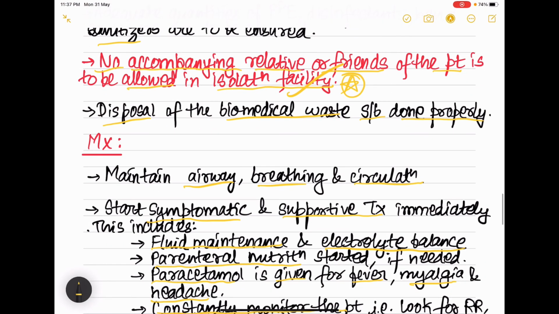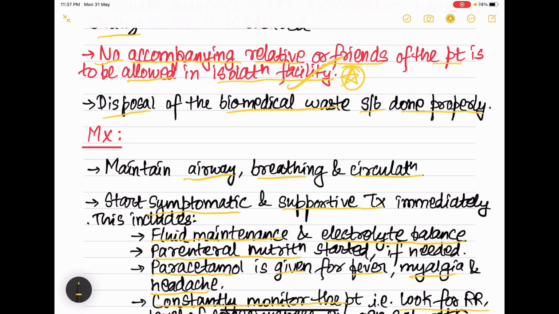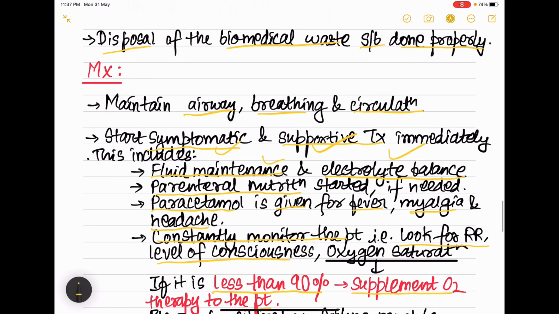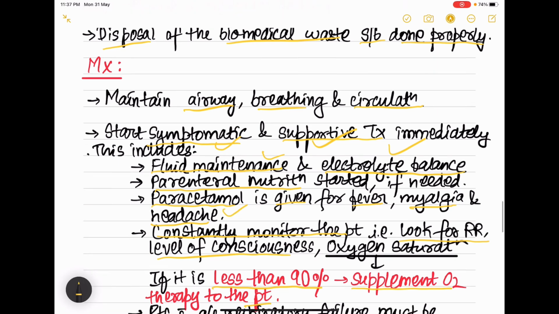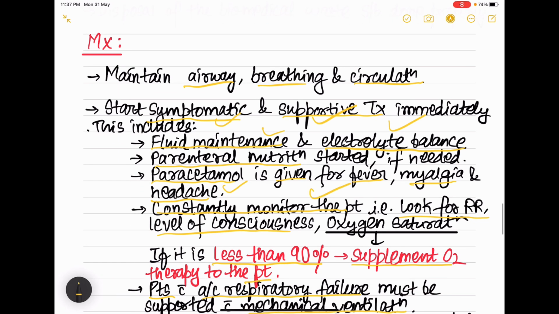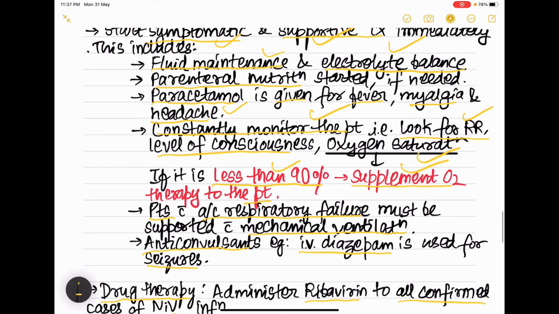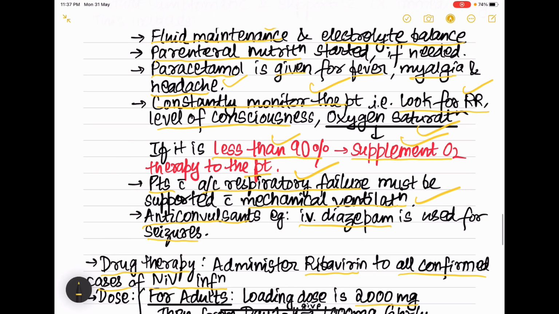Coming to the management, first we have to manage airway, breathing and circulation. Then we have to do symptomatic and supportive management, that is fluid maintenance and electrolyte balance should be maintained. Paracetamol is given. Then we have to regularly monitor the patient for respiratory rate and oxygen saturation. If oxygen saturation falls less than 90%, then we have to supplement oxygen. And in case the patient is having respiratory failure, we have to give mechanical ventilation, and anticonvulsants are given for controlling seizures.